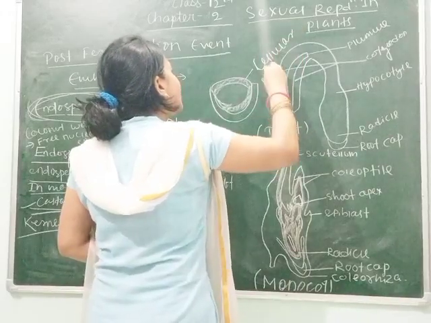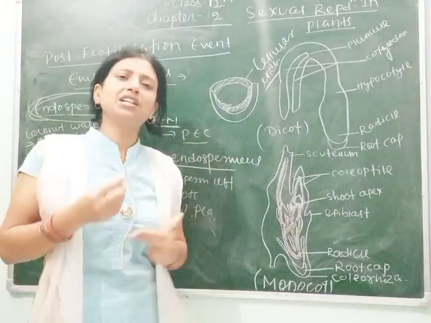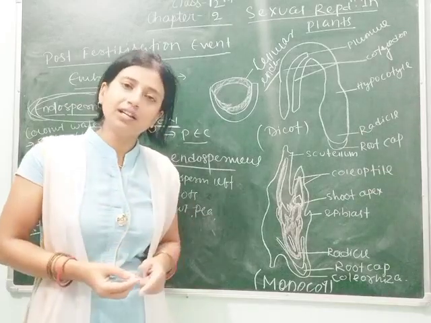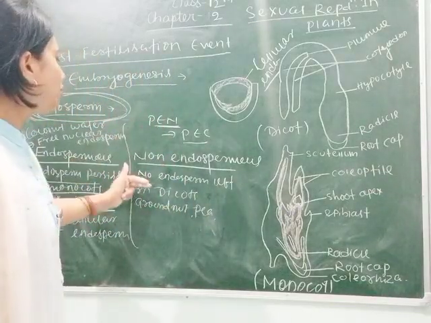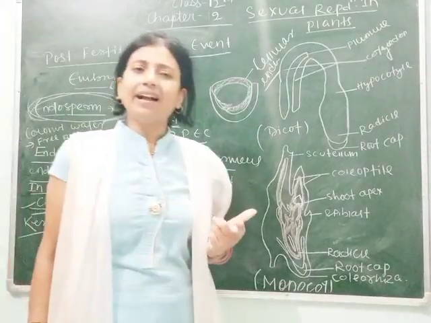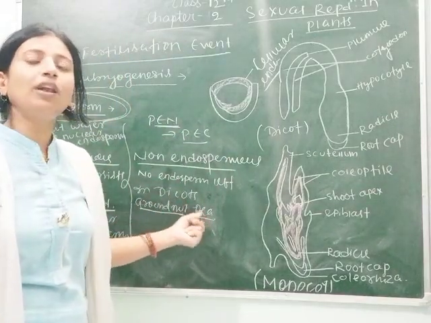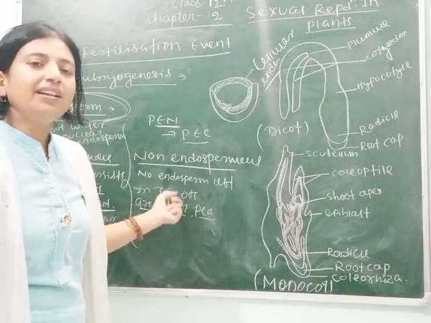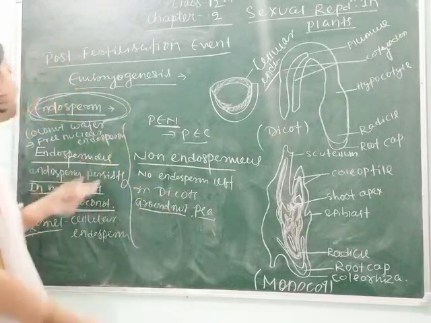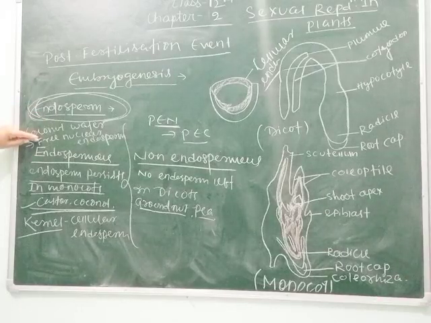So on this basis we can also define endosperm as of two types, cellular endosperm and nuclear endosperm, which we can see in coconut. Clear students? Next, in non-endospermous seeds, as I have told you, groundnut and pea, and black gram, which is called chana, and peas, are all dicots. That's why when they start to germinate, they consume the endosperm present in them. On this basis we can differentiate endospermous and non-endospermous seeds.